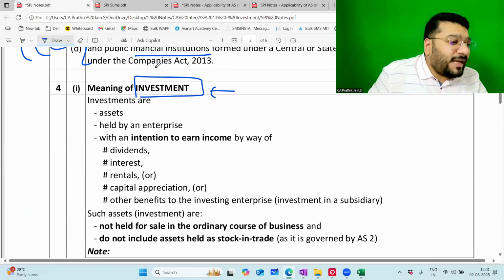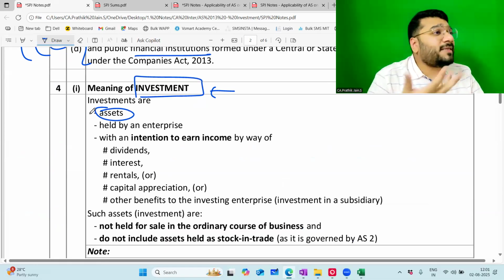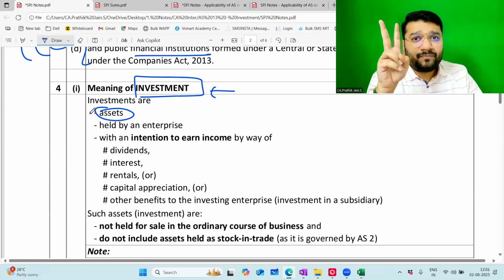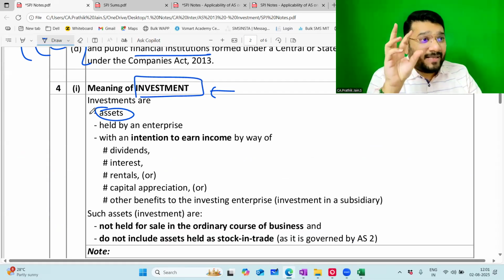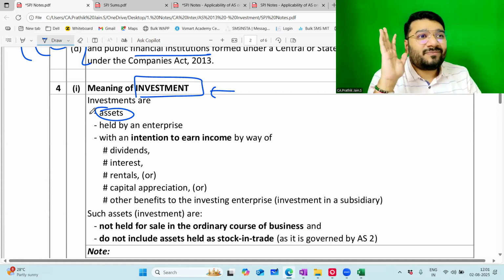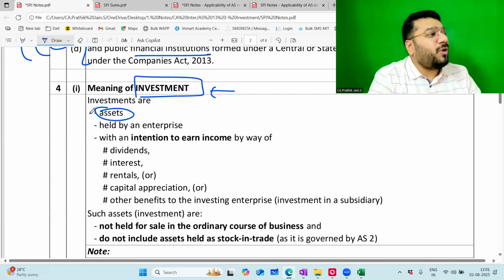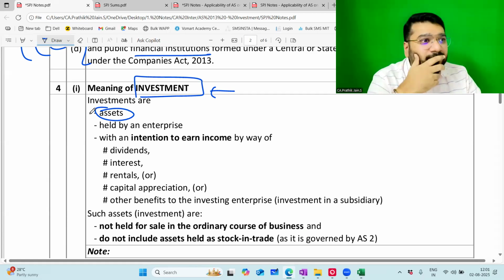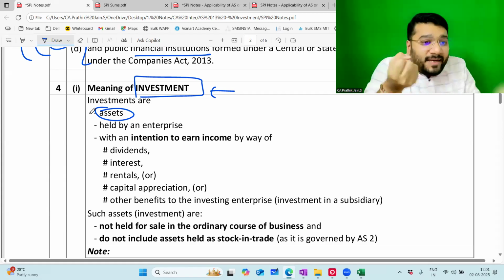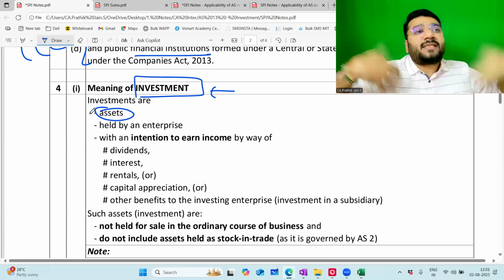Investments are assets, correct? What is the meaning of asset? Since 11th standard, I'm shouting and telling. What is asset? When I say asset, I give you two meanings. That is not the professional meaning, that is a meaning understood by a layman. Even at inter level, let me sound like a layman, it's okay. But still, I want to understand from you, according to us, what is asset? Two things I told you. Anything that I own in the business is an asset, or anything that I expect to receive in future is an asset.